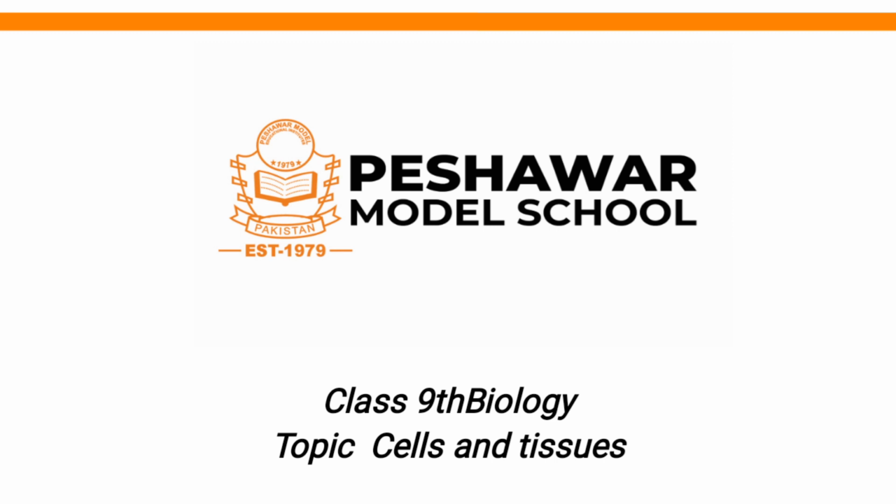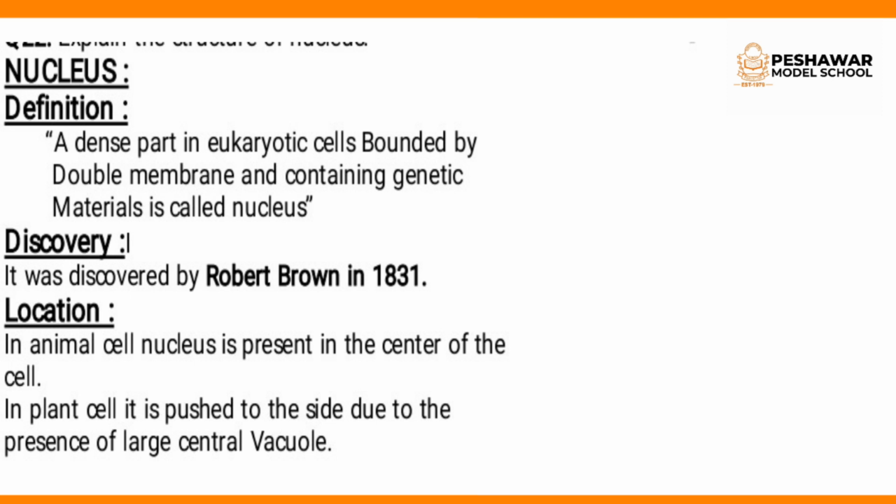Another topic of chapter number 4 is the nucleus. You know that the nucleus is the central part of the cell which controls all the activities of the cell. As you know, a human body has a brain, and the brain is a coordinating center, and it controls all the activities which take place in the living body, in the human body. And the brain is aware of everything which is happening in the surroundings.